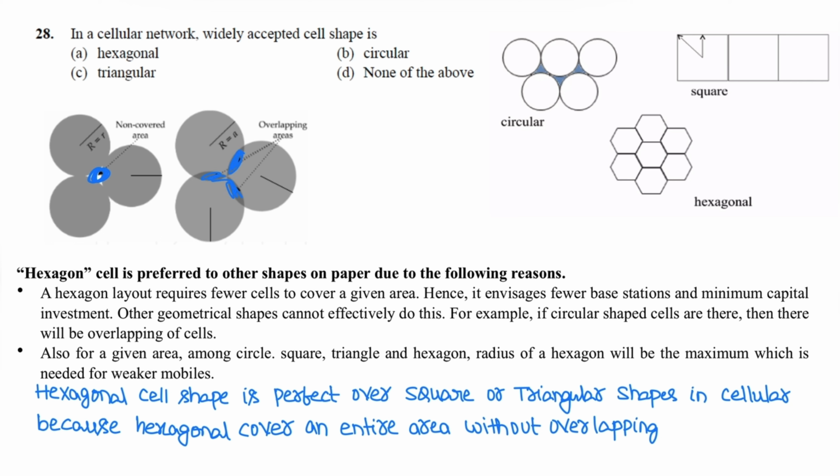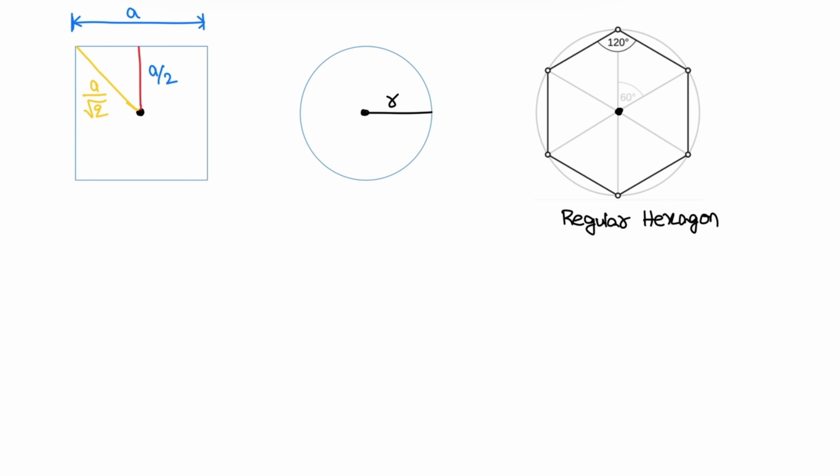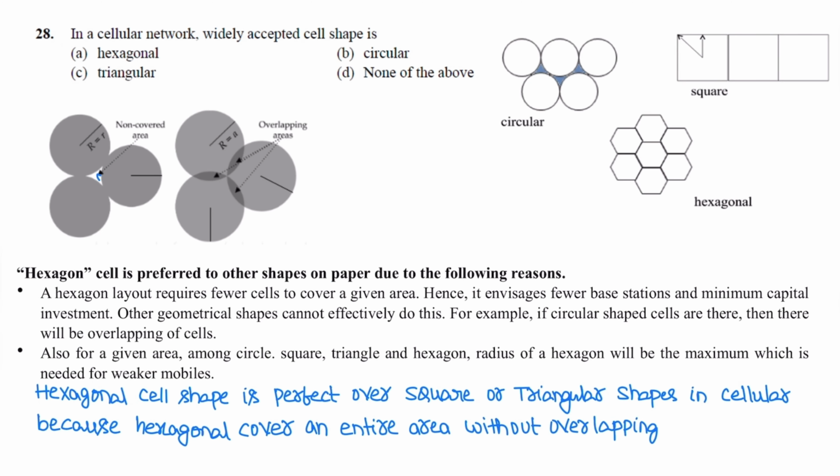In case of square shape, from the center where the base station is located, the distance to the edge is a by 2, and to the corner the distance is a by root 2. The distance variation is much larger, so square shape is not preferred. Circular shape is also not preferred because overlapping occurs or otherwise there is a non-covered region. So the only possible option is the regular hexagon.